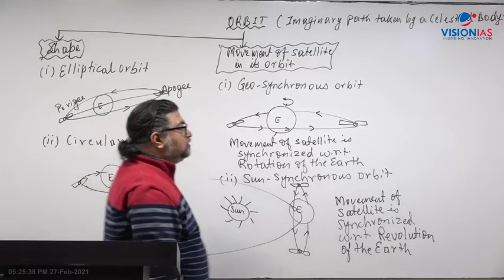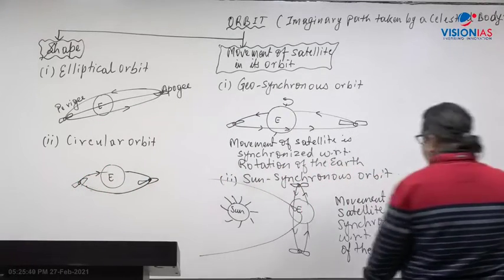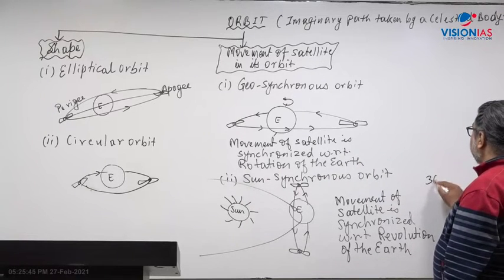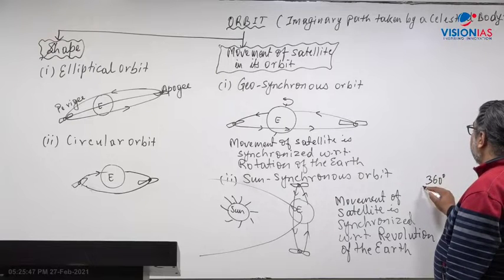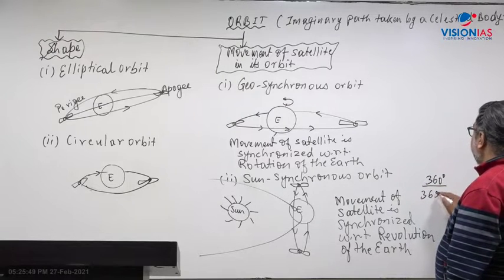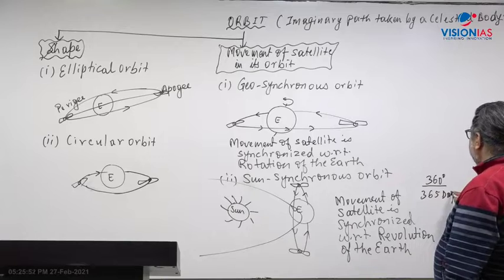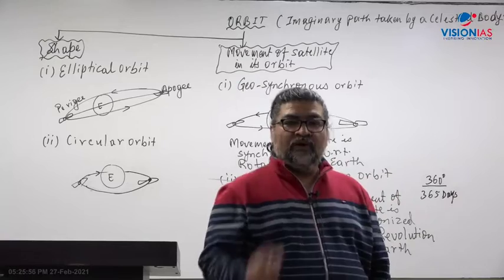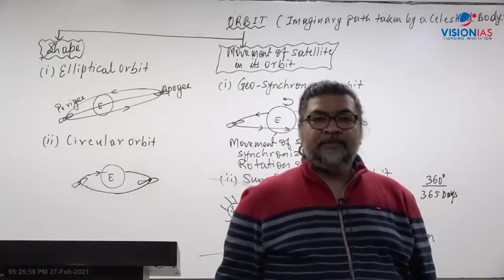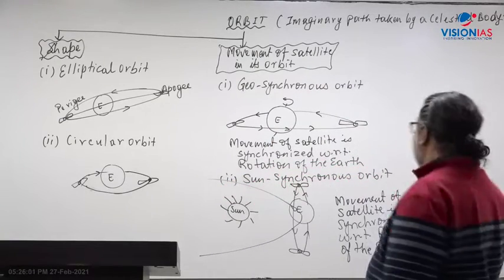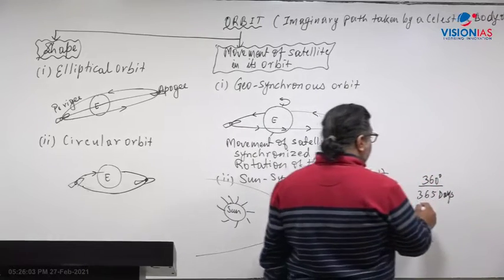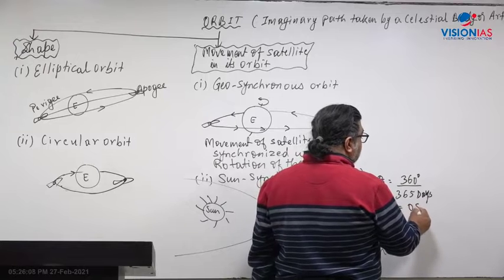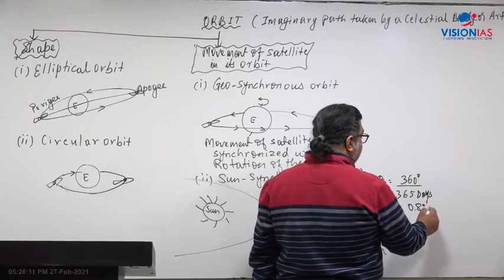So if you take the Earth, it completes one revolution in a 360 degree angle. Let's say approximately 365 days, but you know that the total number of days in 1 year comprises 365 and 1/4 days. But let's consider 366 days. Then it means that the angle of the orbit must shift by almost 0.8 degree per day.